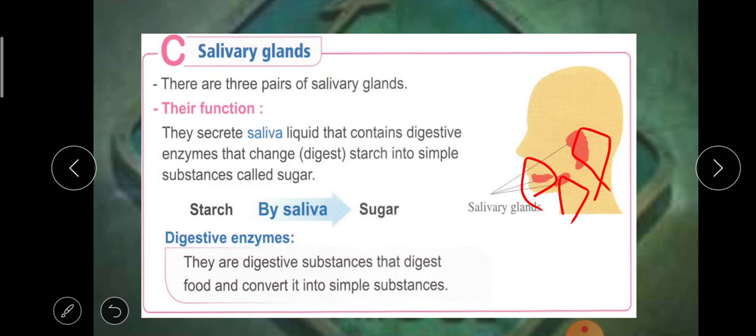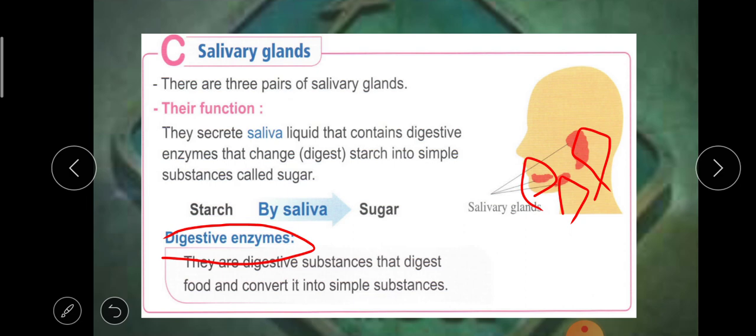What do these salivary glands do? They produce or secrete saliva, the liquid inside your mouth. What is important about this liquid? It helps in the digestion of food by a substance called a digestive enzyme.